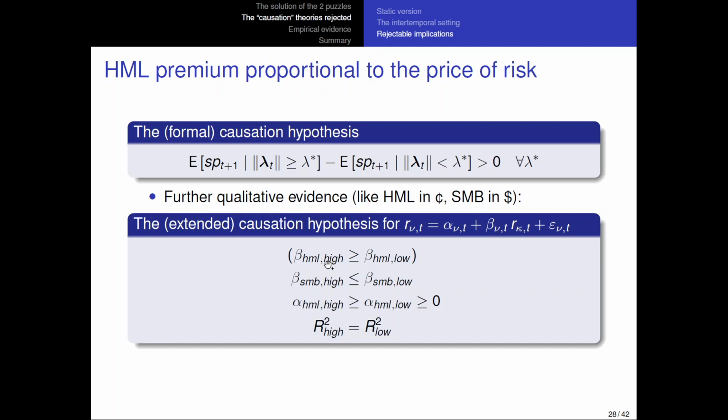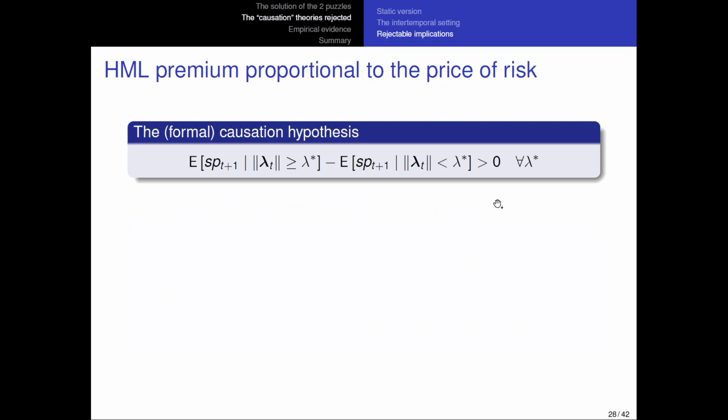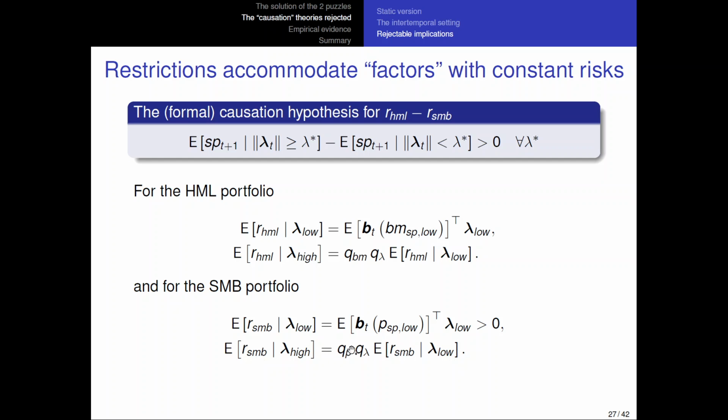but the R square is going to be the same, right? It's not really in cents and dollars, because this one is multiplied by one number and this one is also multiplied by a number, and both of them can be multiplied by a number that's more than 1. HML is always multiplied by more than 1. S&P may be multiplied by more than 1 if the spread also increases here, for example, or just because the premium increases.